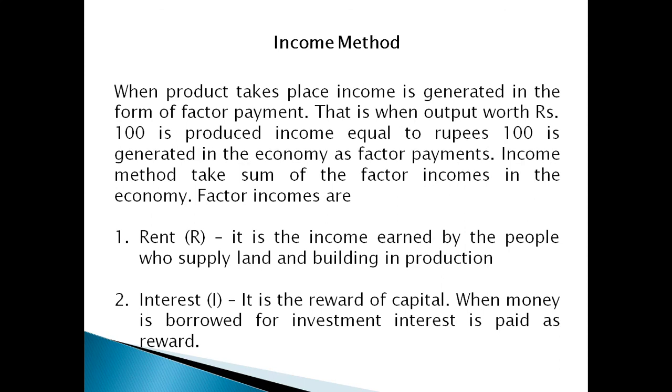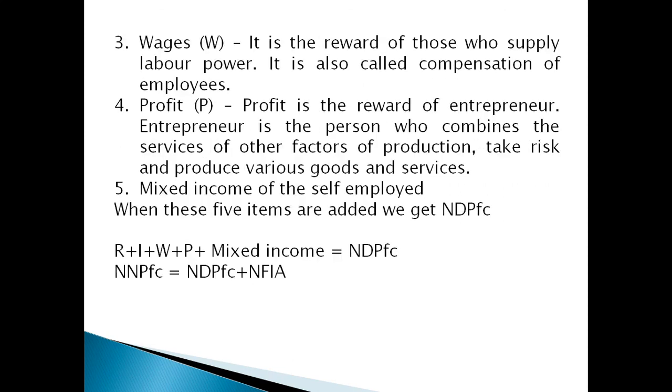The fourth one is profit. Profit is the reward of the entrepreneur. The entrepreneur is the person who combines the services of other factors of production, takes risk and produces various goods and services. Even though these are four factor incomes, one more item is added, that is the income of the self-employed. The income of self-employed people is a mixture of rent, interest, wages and profit, and it cannot be separated. Therefore, the fifth item is added as mixed income of the self-employed.